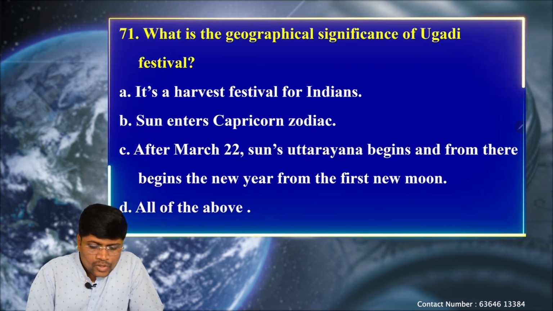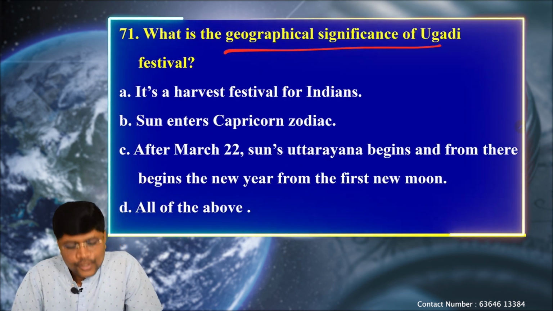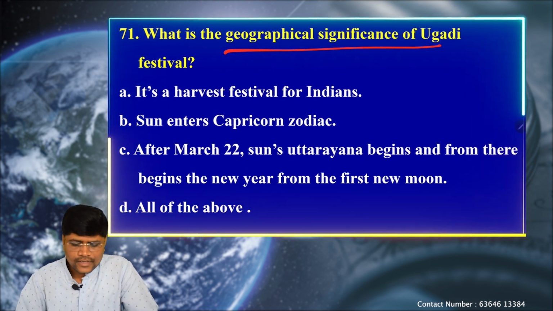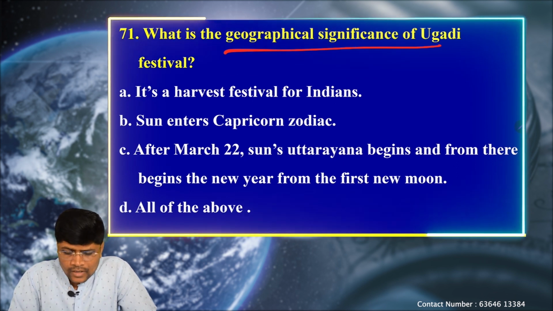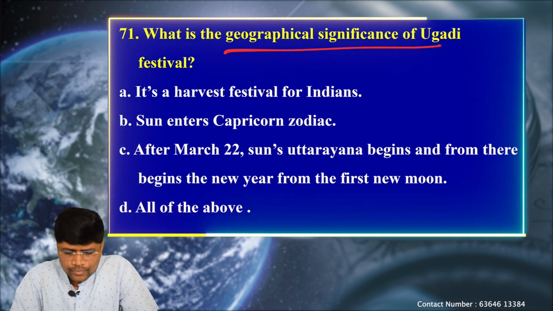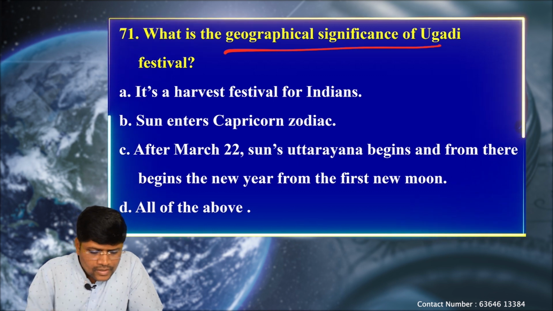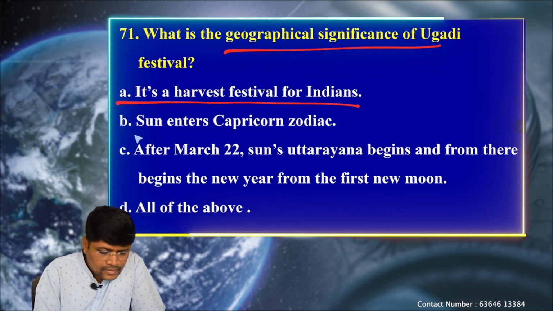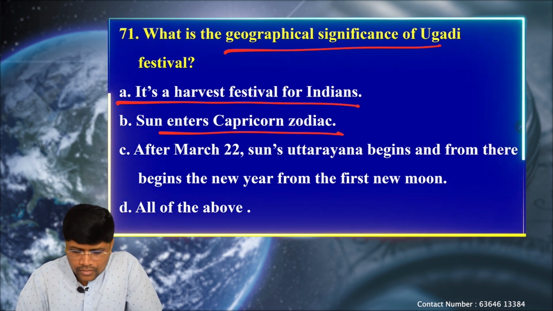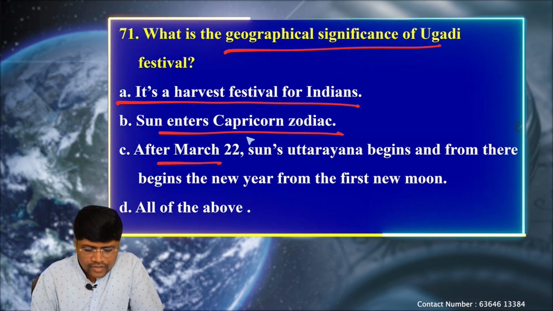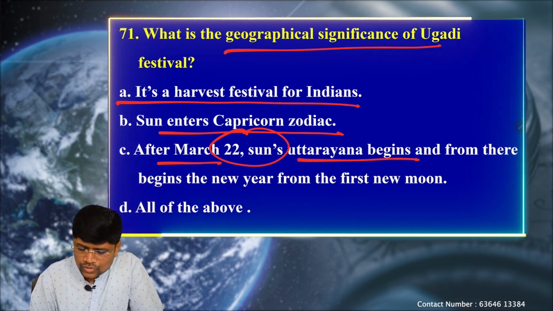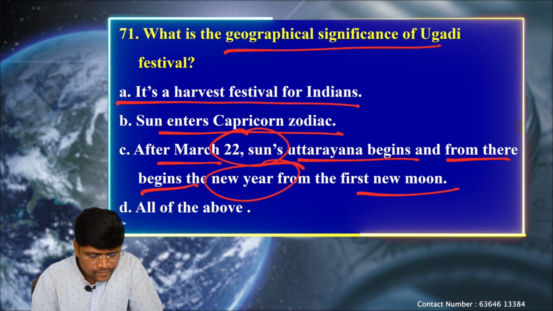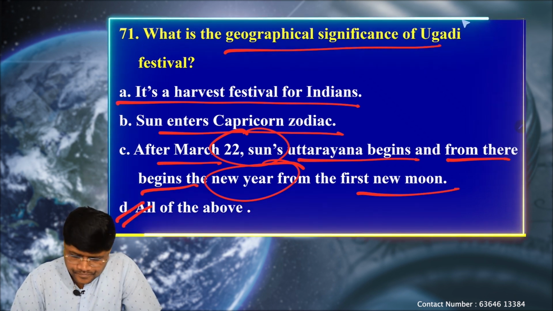Next question. What is the geographical significance of the Yugadi festival? Yugadi is mainly observed in South India, and it is the beginning of the new year for Hindu people. The first statement says it is a harvest festival for the Indians. B, sun enters the Capricorn zodiac. And C, after March 22nd, Uttarayana begins, and from there begins the new year from the first new moon. And D, all of the above.